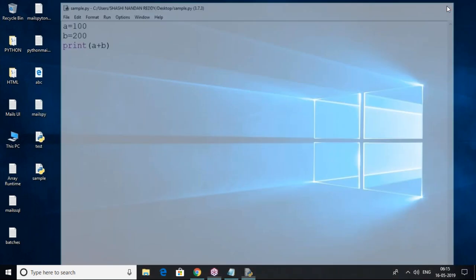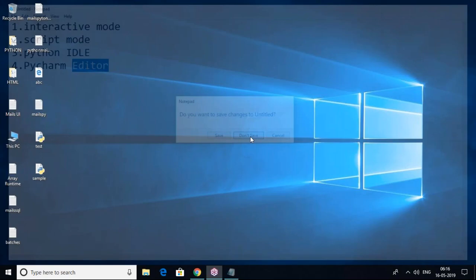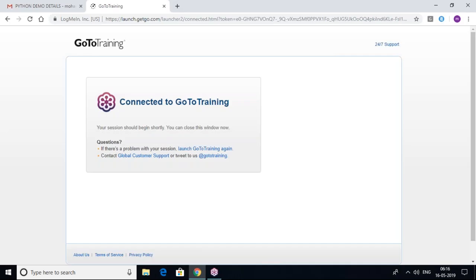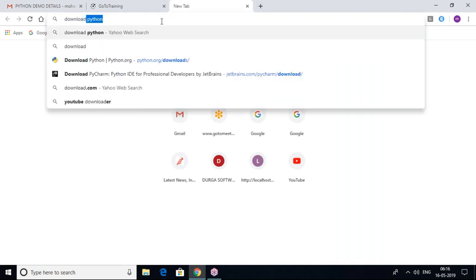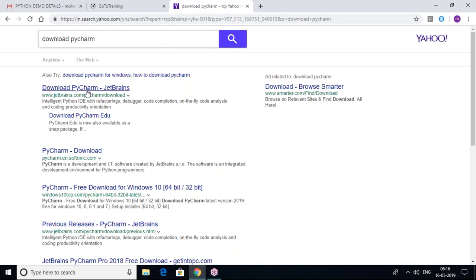Other than interactive mode, script mode and Python IDLE, a better way of using Python scripts is the PyCharm editor. So let's do it with the PyCharm editor. PyCharm editor needs to be installed actually. It will not come along with the Python software. For installation, again you have to go to Google and download PyCharm editor.